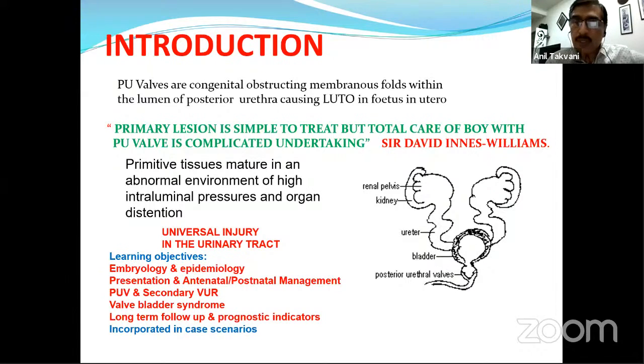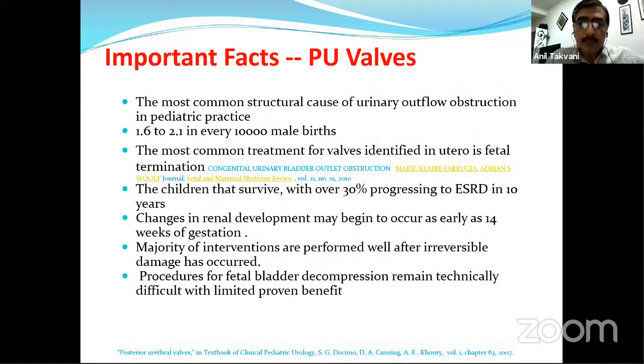All these things I have tried to incorporate in case scenarios. So before we go ahead, these are quick important facts related to PU valves.